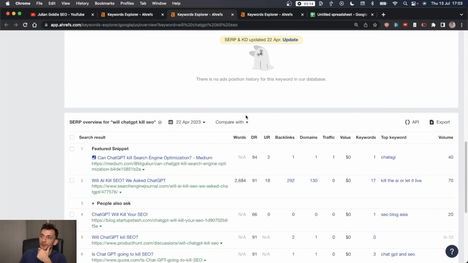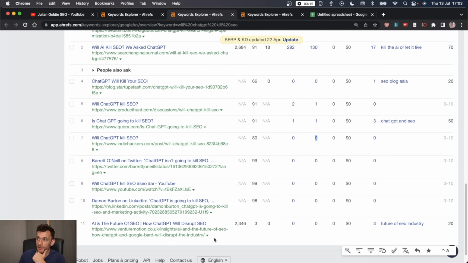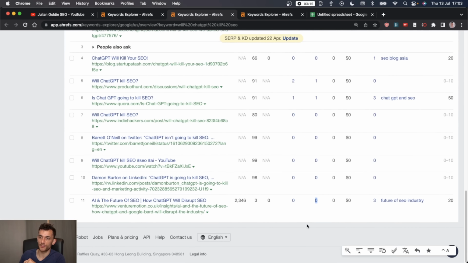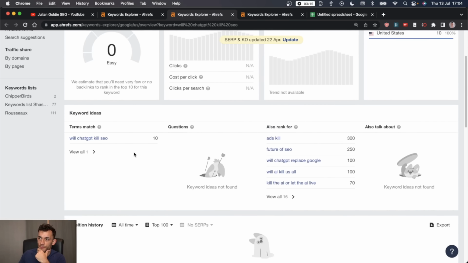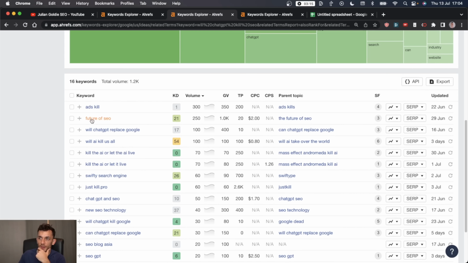So KD 0, a lot of pages ranking without any backlinks. There's even a DR3 on the first page of Google with no backlinks at all. That looks like a great one to me. And you can also see Quora ranking on the first page too. Let's see what other keywords are related to this that we could potentially rank for.